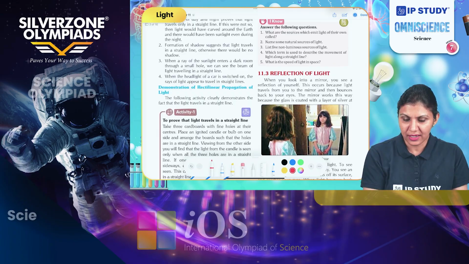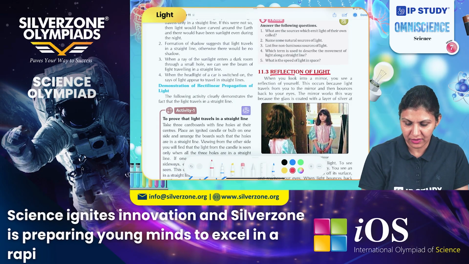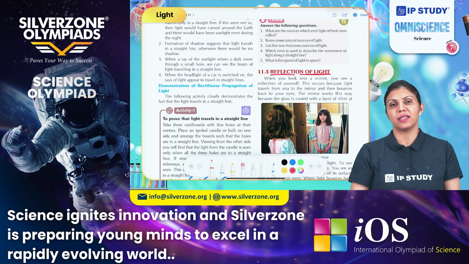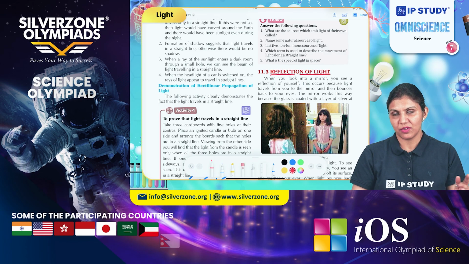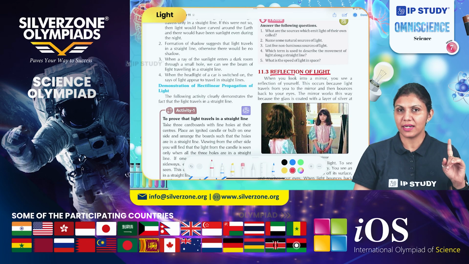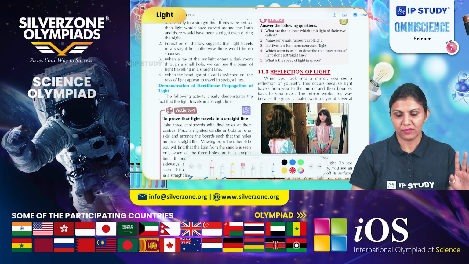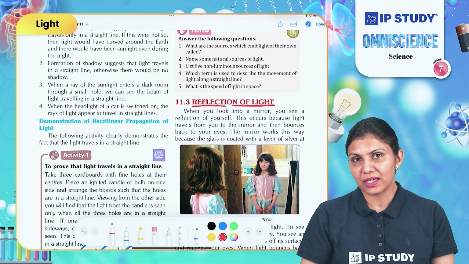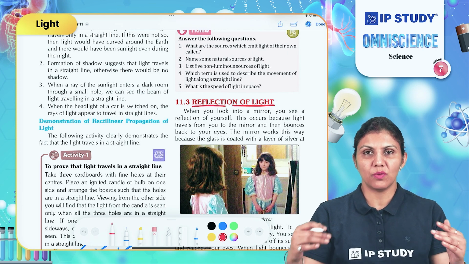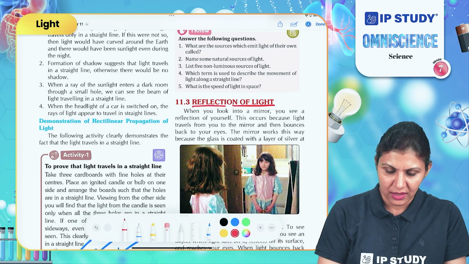Now understand the reflection of light. This is one of the properties of light, that light changes its path when there is any obstacle. The first feature of light was that it always travels in a straight line, which is rectilinear propagation. The second feature is that it can be reflected from different surfaces. So what is reflection? Let's understand this.